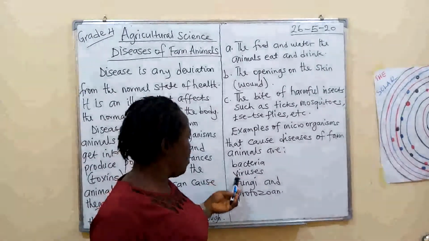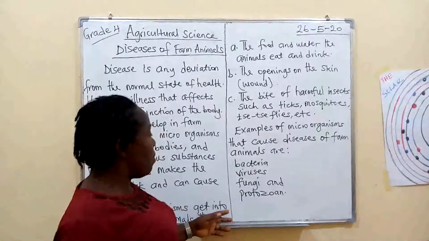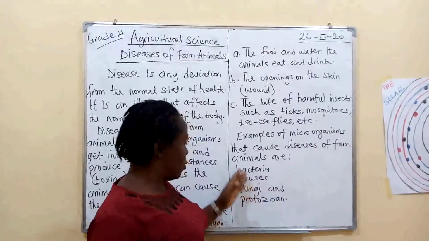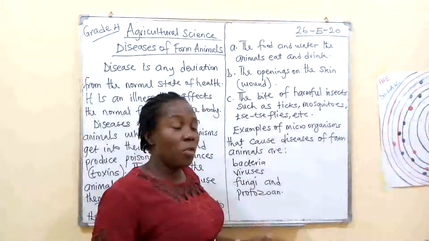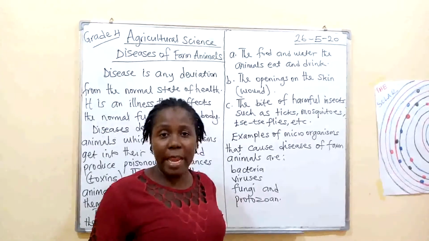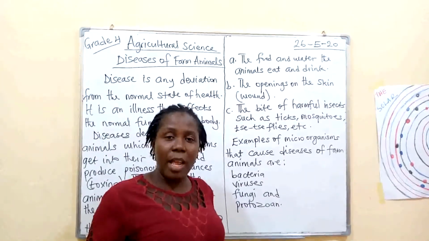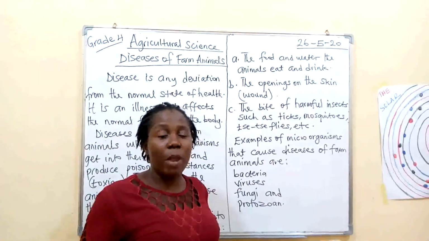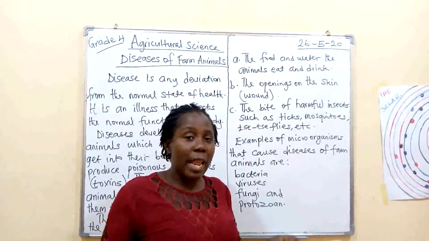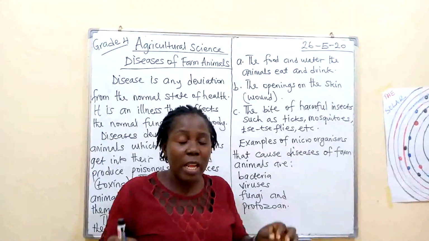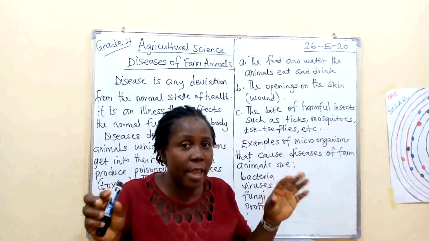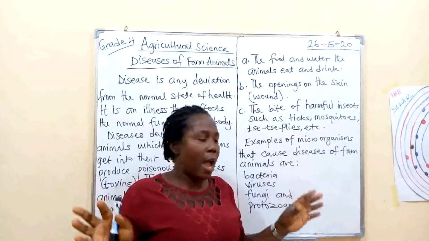They are the bacteria, and remember that these microorganisms, as you can see their names here, you cannot see with your naked eyes except with the help of what? A microscope. A microscope is a machine that helps us to see tiny things that we cannot see with our naked eyes.